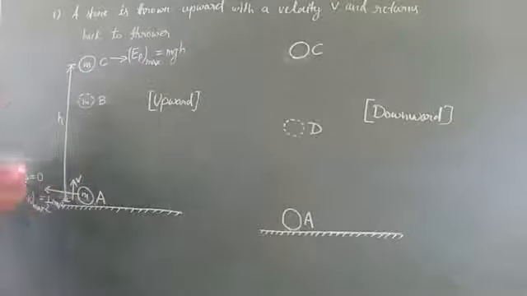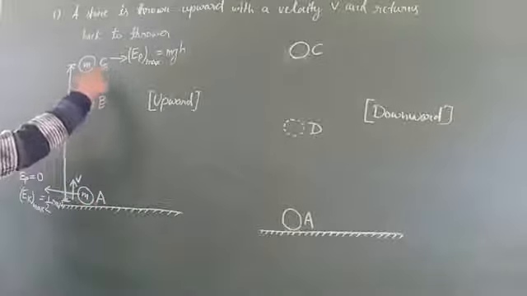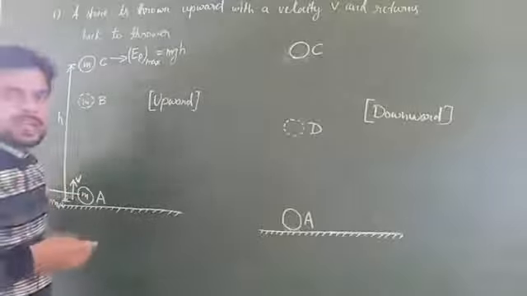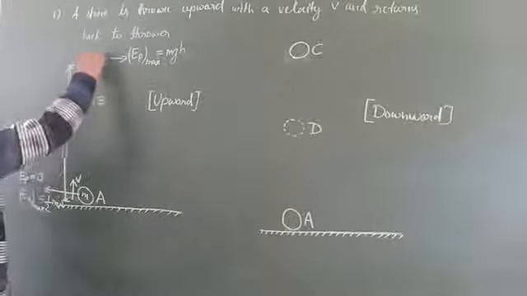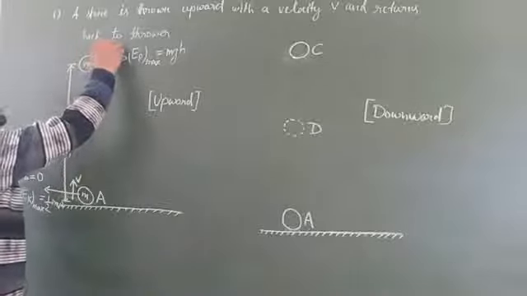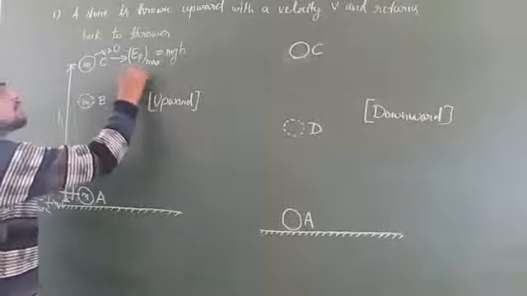But what will be the kinetic energy? You know, when an object reaches the maximum height, its velocity becomes 0. So here we can say velocity is 0, and if velocity is 0, then kinetic energy will be 0.